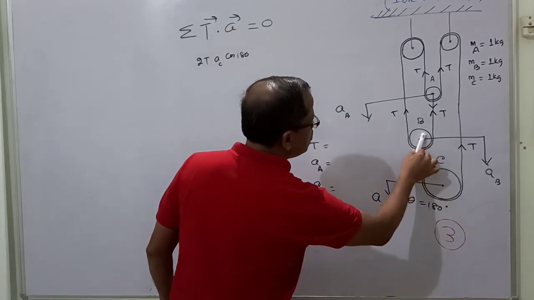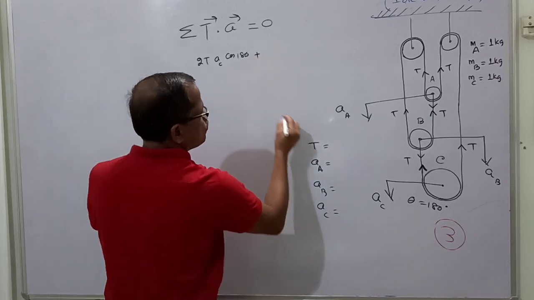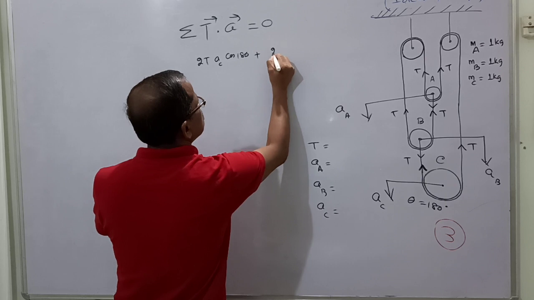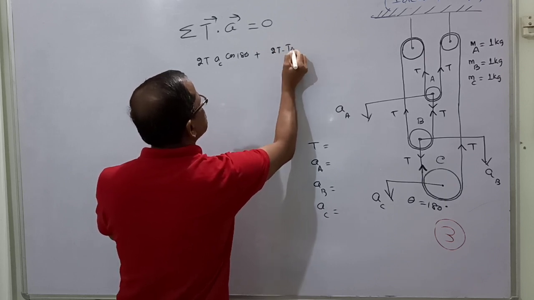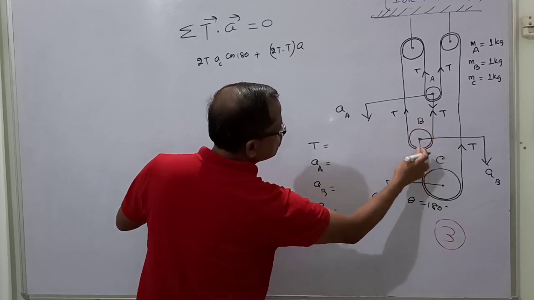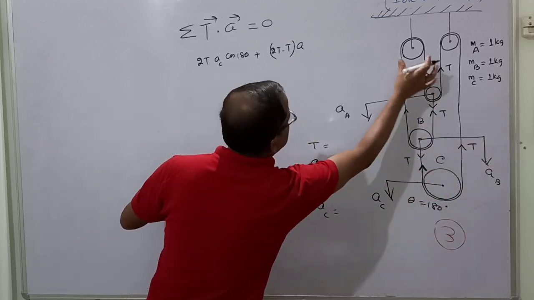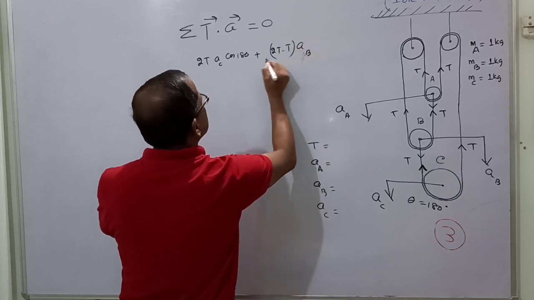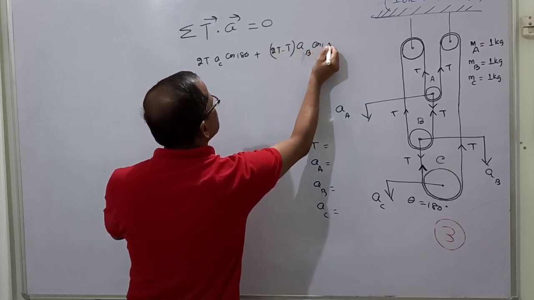Then come to pulley B. For pulley B, the upward tension is 2T and the downward tension is T, so the net is 2T minus T into the acceleration of pulley B, which is downward, but the net tension is upward. So it is equal to this much, into cos 180.